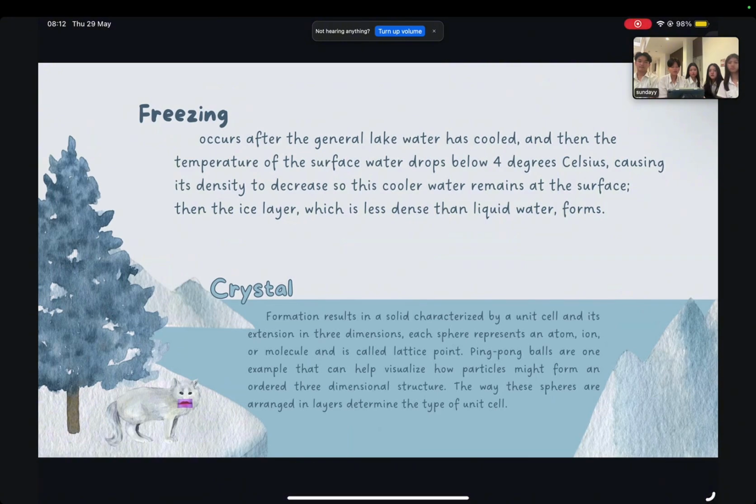Crystal formation results in a solid characterized by a unit cell and its extension in 3 dimensions. Each sphere represents an atom, ion, or molecule and is called a lattice point. Ping pong balls are one example that can visualize how particles might form an ordered 3-dimensional structure. The way these spheres are arranged in layers determines the type of unit cell.